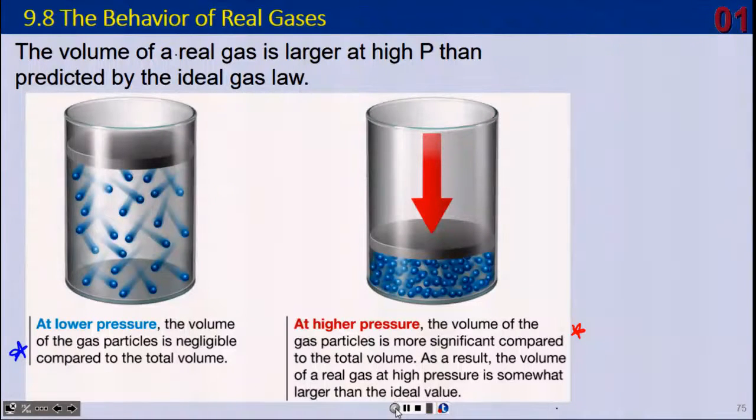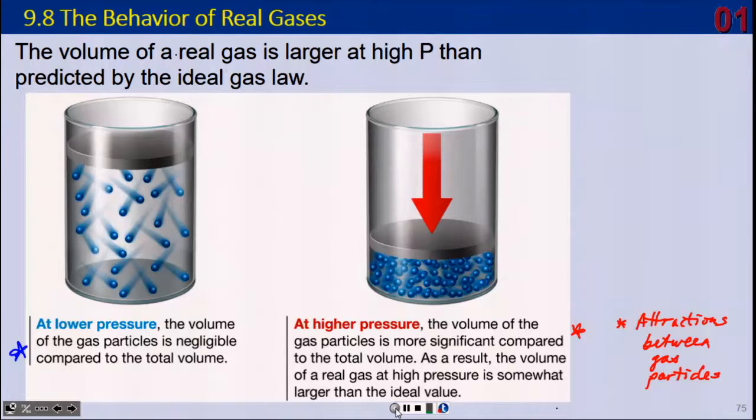We're going to have collisions that are different. We're going to have particles closer together, and they might influence one another when they're under high pressure. So you'll have attractions between molecules that can result between the gas particles, and that will also influence the behavior. We assume there are no attractions between gas particles until the pressure is increased. That's typically not going to be an issue.